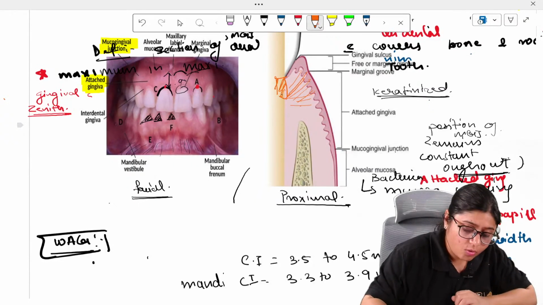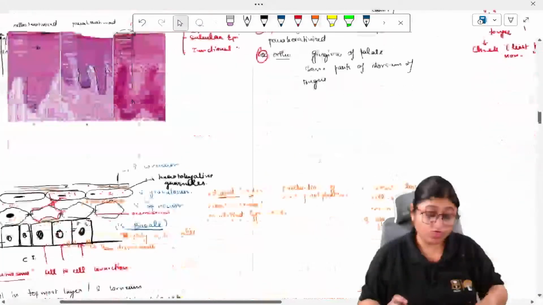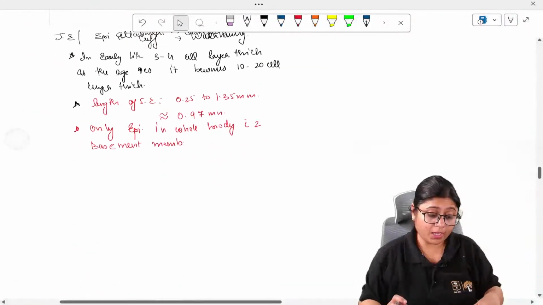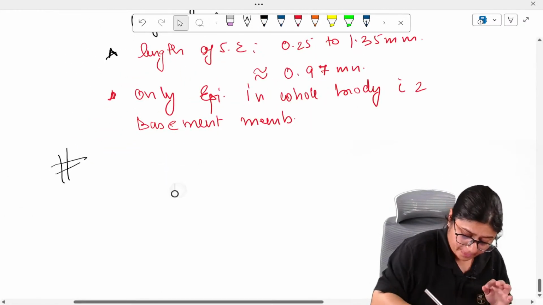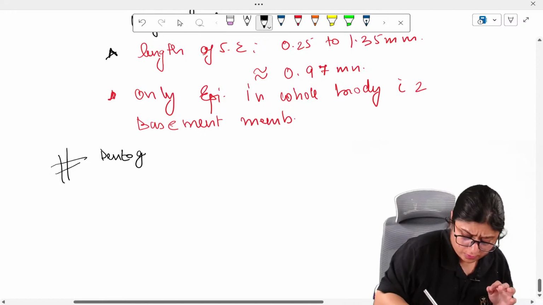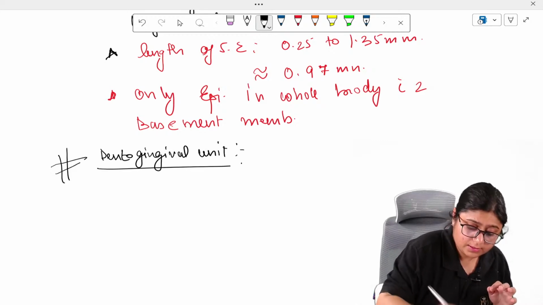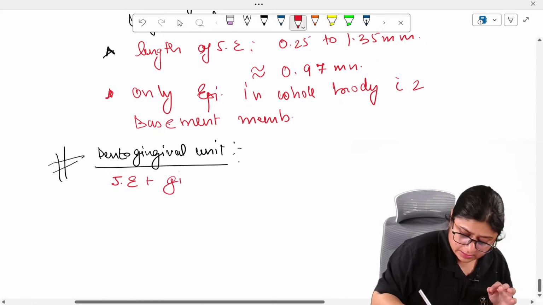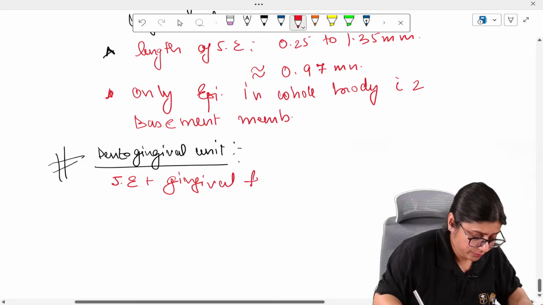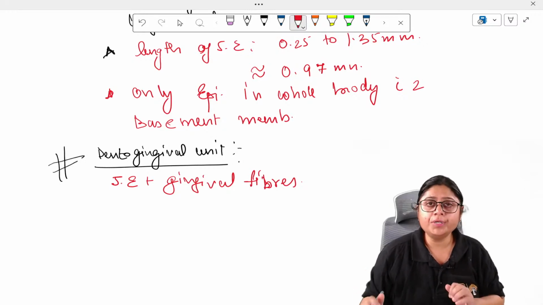So this whole unit together is called the dentogingival unit, another important topic for MCQs. Dentogingival unit is junctional epithelium plus gingival fibers.